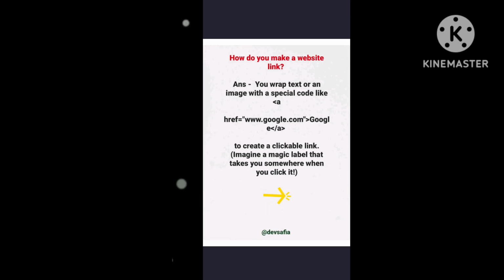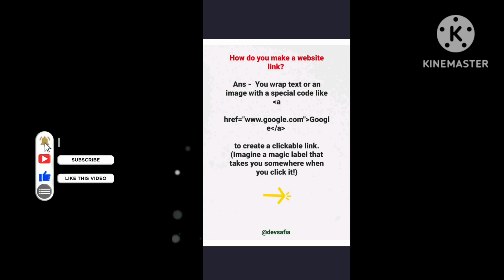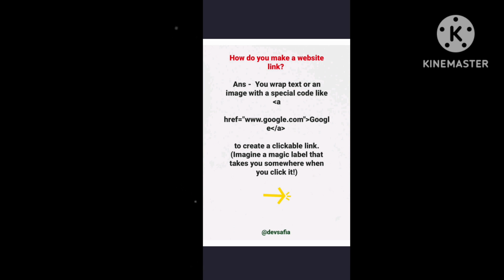So today we are basically going to discuss HTML interview questions, and these interview questions are basically entry level, for freshers only. Okay, so now let's get started. Our first question is, how do you make a website link?